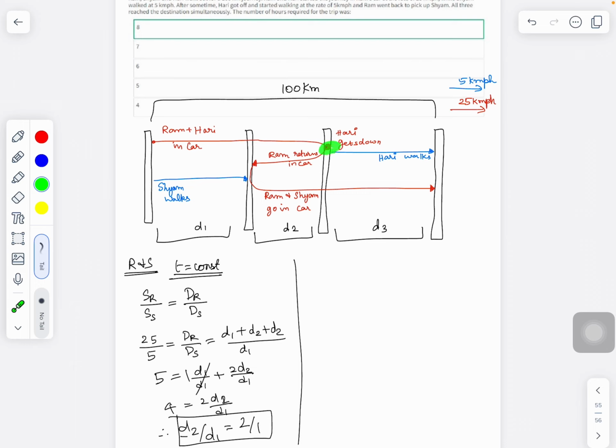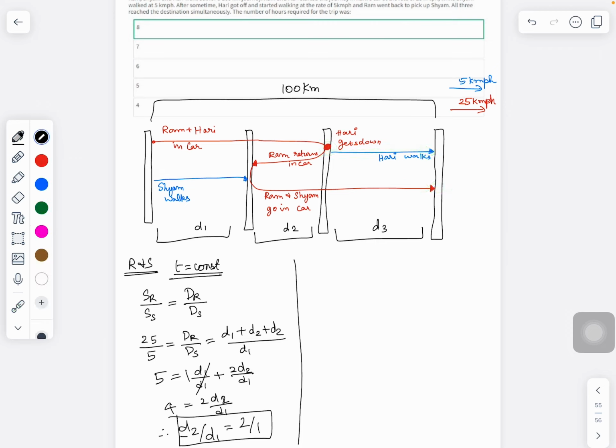From this point, what did Hari do? Hari was walking here. From this point, what did Ram do? Ram went here and he came back here. So I am going ahead and saying that Hari and Ram were at this point together and at this point together. So between these journeys, Hari and Ram had the same time interval. Within the same time interval, Hari walked this and Ram went in car and reached here.